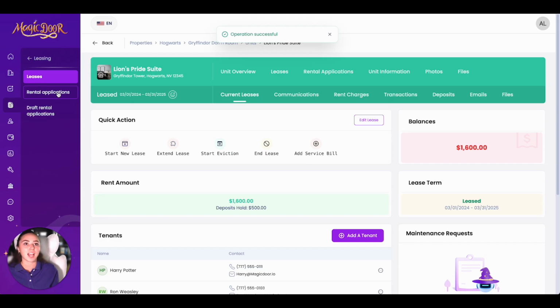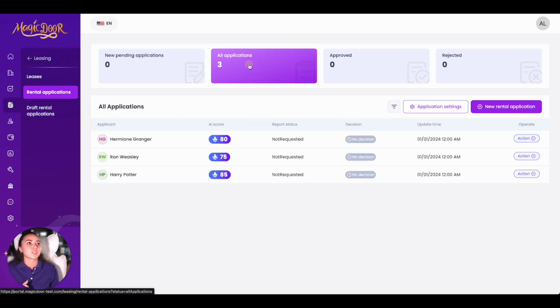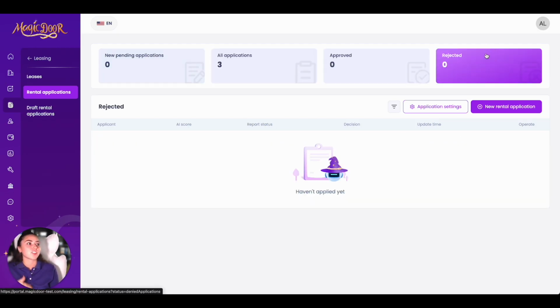And let's now move back over here on our left section. We're still under leasing. We're going to go to our rental applications. So this is where you would see all your new pending rental applications. As you can see, I don't have any right now. You can also see all your applications here, not just the pending ones. You can see the approved ones and the rejected ones.